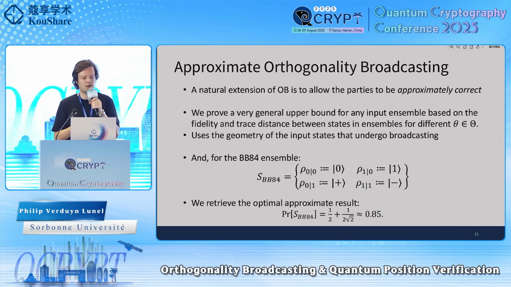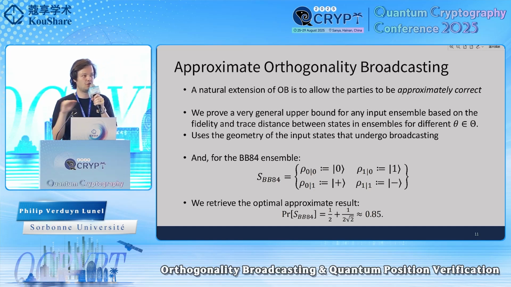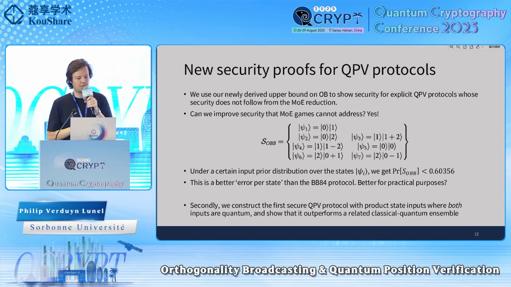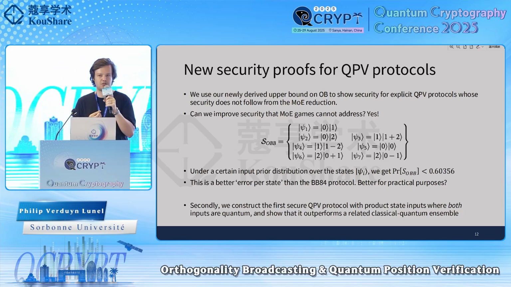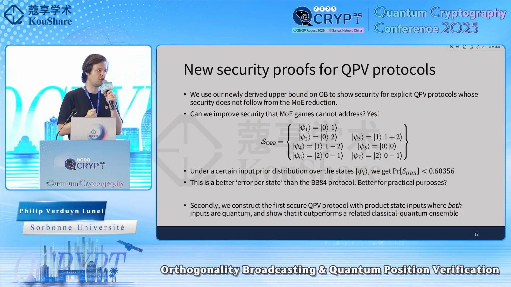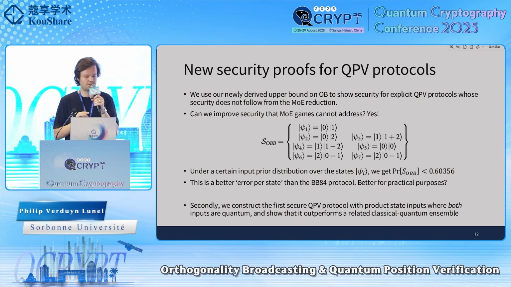And when we apply our upper bound to the BB84 example that I was mentioning before, then we again retrieve the optimal approximate result, namely this cosine squared pi over 8. So our upper bound also gives this, which is by the way tight also for the monogamy of entanglement games. But we can now use this upper bound to derive some new results that were not previously known. So we can actually show security for different QPV protocols for which we actually don't know how to prove security using the monogamy of entanglement games reduction.